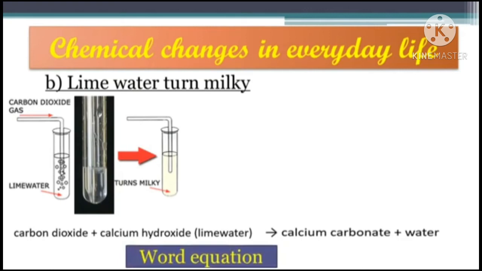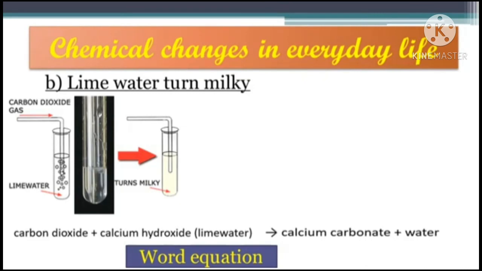The lime water turning milky means that the blown gas mixed in it was carbon dioxide. So the word equation can be written like this: carbon dioxide plus calcium hydroxide. Calcium hydroxide is lime water. It is getting converted into calcium carbonate and water.